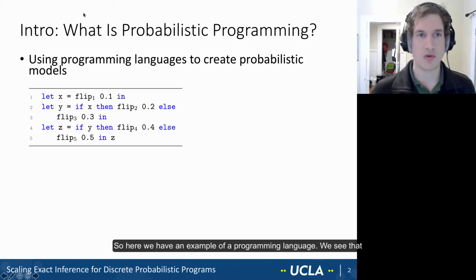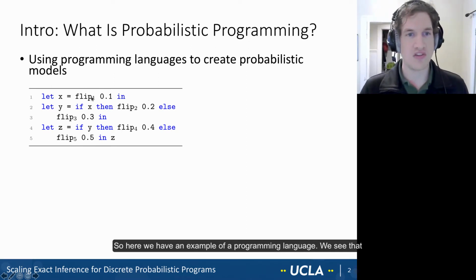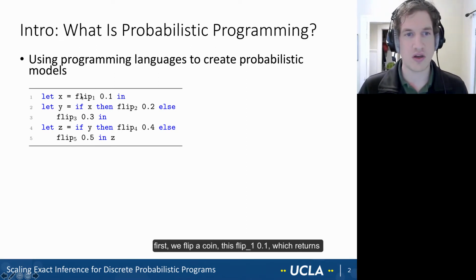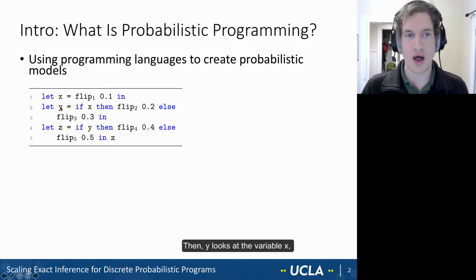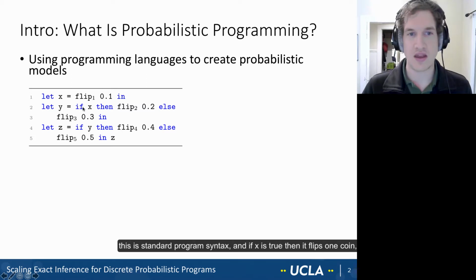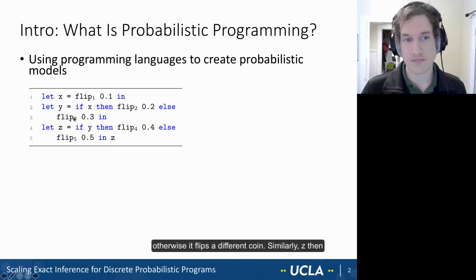So here we have an example of a programming language. We see that first we flip a coin, this flip 1, 0.1, which returns true with probability 0.1. That's what makes this program a probabilistic program. Then y looks at the variable x. This is standard program syntax. And if x is true, then it flips one coin. Otherwise, it flips a different coin.